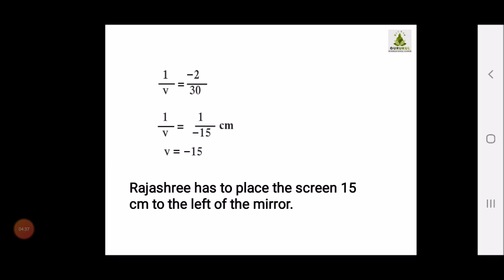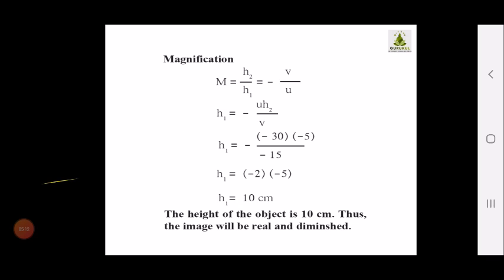After calculating these values, I am getting 1 upon v is equal to minus 2 upon 30. If I reduce this, I get 1 upon v is equal to 1 upon minus 15. By reciprocal, v is equal to minus 15. So this minus 15 is the distance where Rajeshri has to keep the screen. She has to place the screen 15 cm to the left of the mirror.